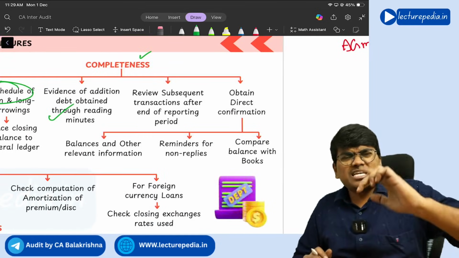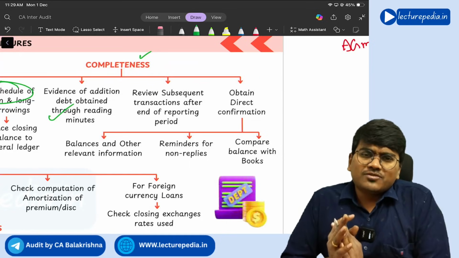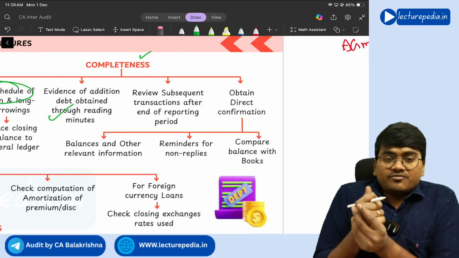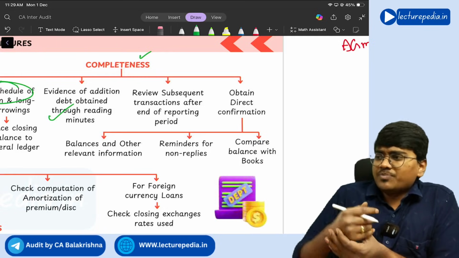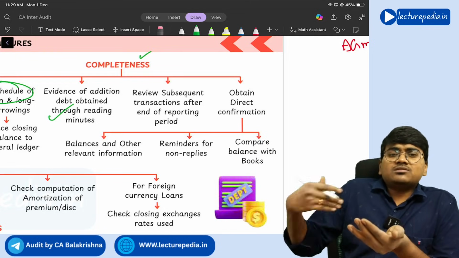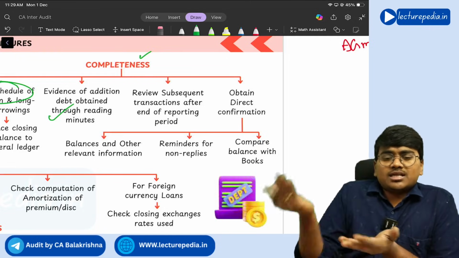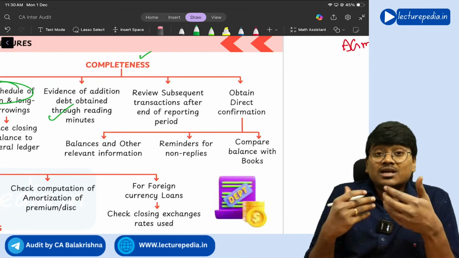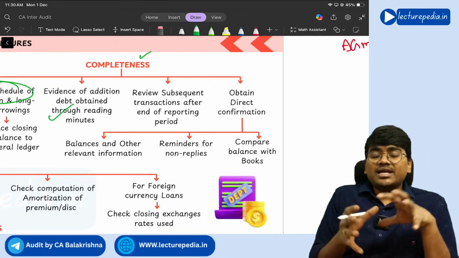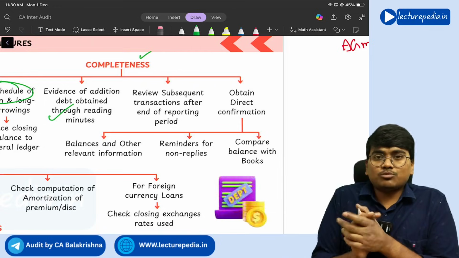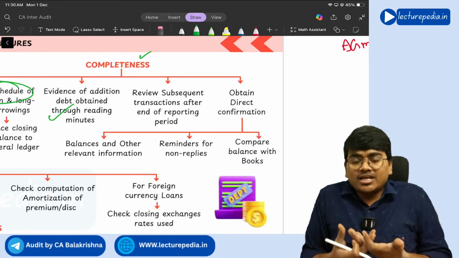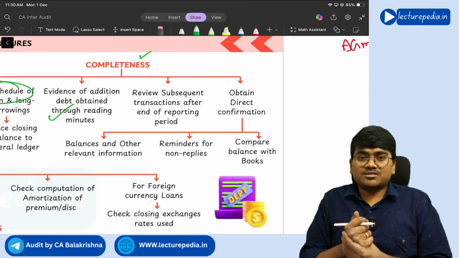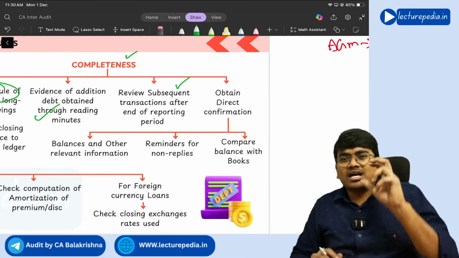Next, review subsequent transactions. Subsequent transactions means after 31st March you review some of the transactions. So for example, if you are finding that after 31st March every month a certain EMI payment is deducted with respect to a certain loan, but that loan is not there as on 31st March in the books of accounts, it means that certain loans have not been recorded. So you will get to know about any loans not recorded in the books of accounts by reviewing subsequent transactions. So this also will help you to identify completeness of borrowings.